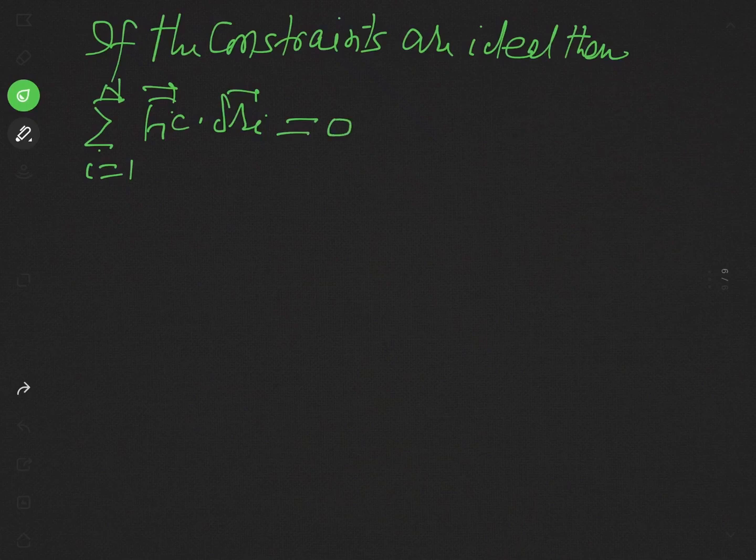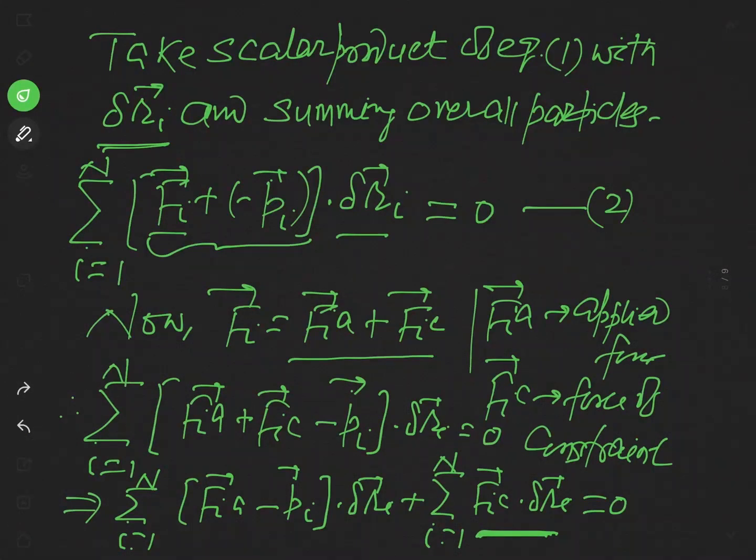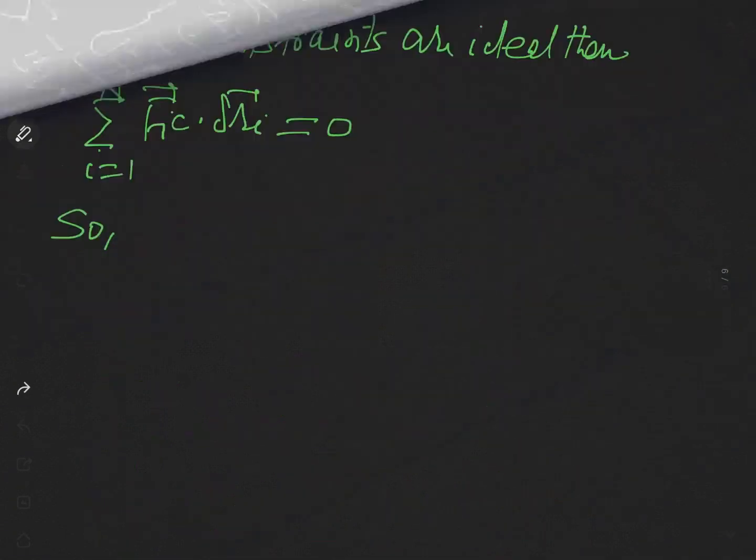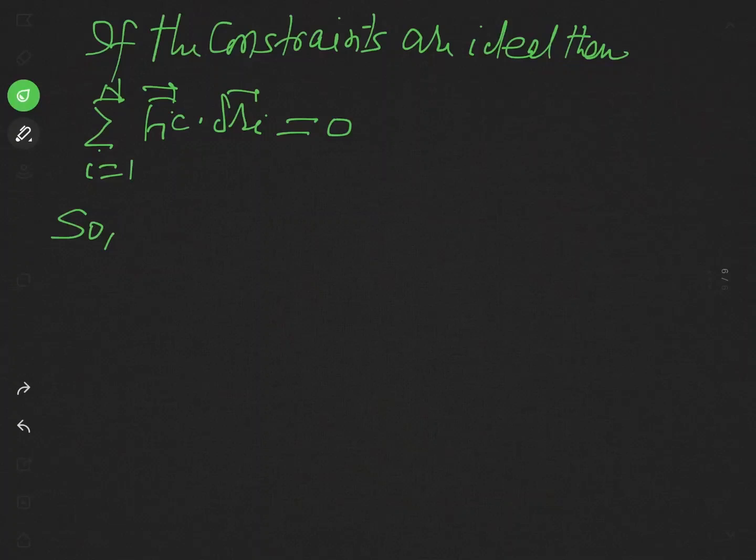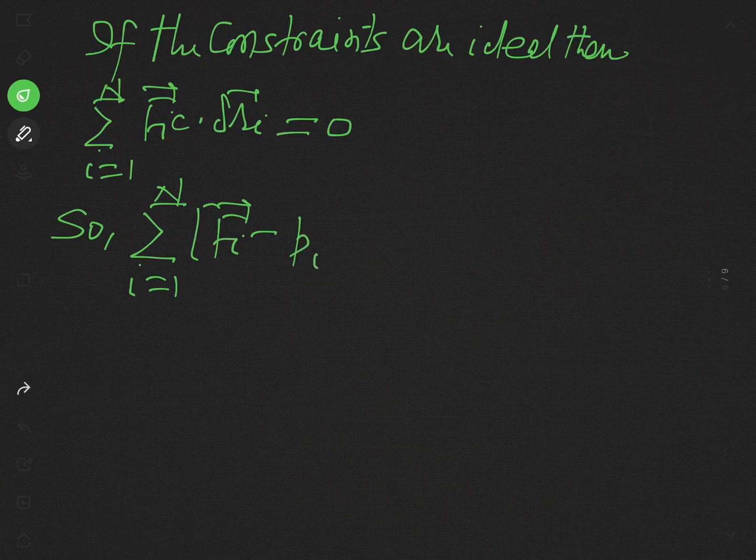So what will the above equation become? In the above equation, this term is 0, so the remaining term will be equal to 0. So we find summation over i 1 to n Fia minus pi dot delta Ri is equal to 0.